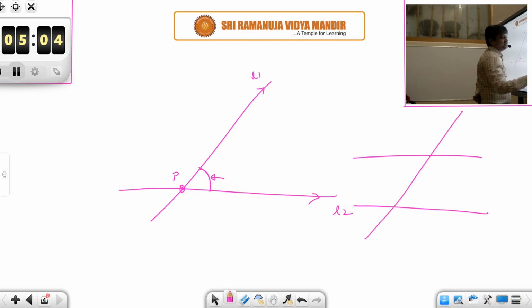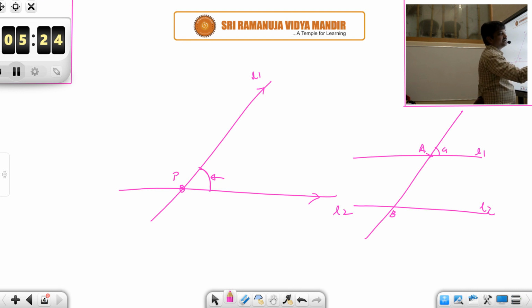The second thing is, suppose you are given 2 parallel lines, and there is a third line intersecting these two lines at two different points. These are basic things which you might have learned in earlier classes. Here you will learn about the relation between the different angles formed by this third line with this set of parallel lines.